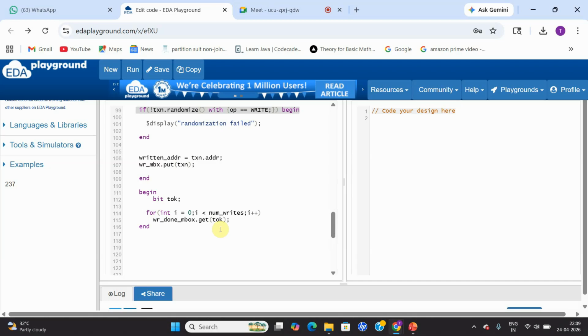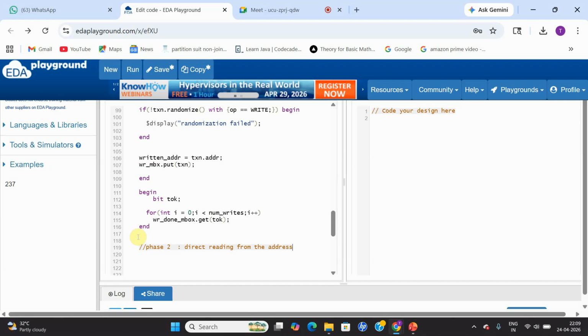Now let me write down phase number two. After phase number one, we are going to develop phase number two, where I'm going to read directly from each and every address. So let's call this phase number two direct reading from the address.